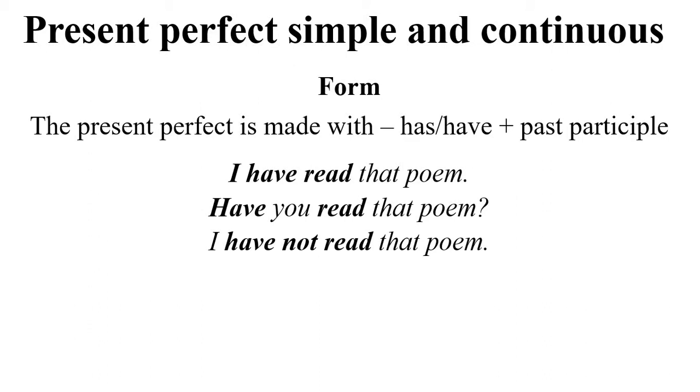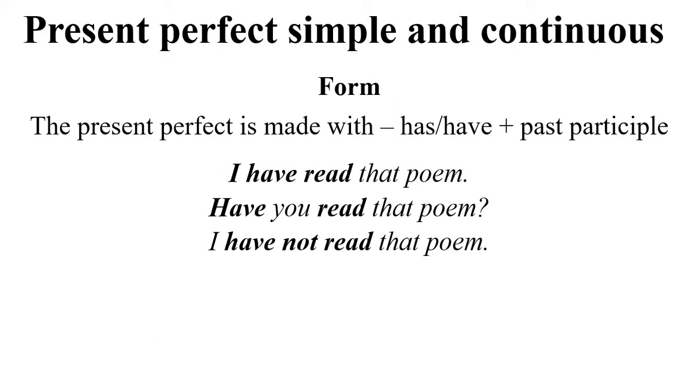Perfection means completion. You want to get physical perfection. If you want to reach that, you have to go to the gym regularly. So this is perfection in English. This is the meaning of the word perfection and perfect. This word is attached to the tense in English, and it's called present perfect simple or present perfect continuous.